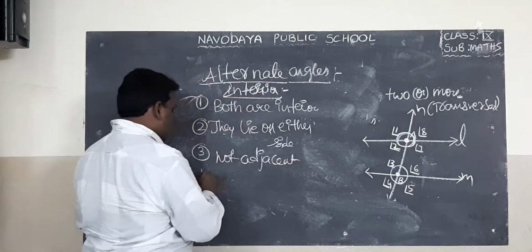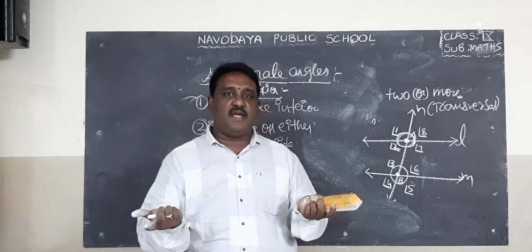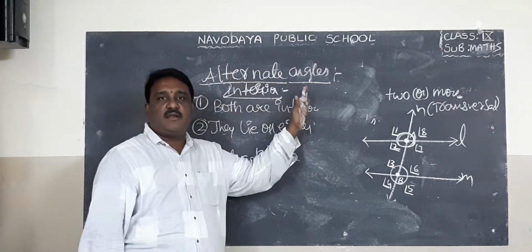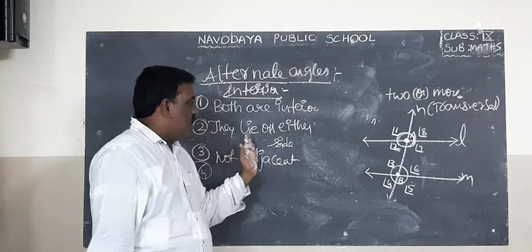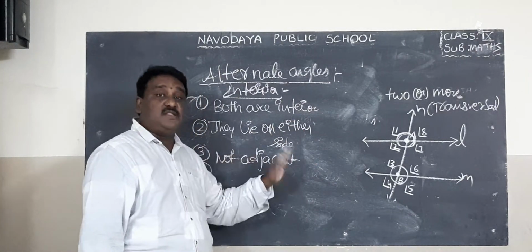They are not adjacent angles. So remember, they are not adjacent angles. Okay? First one is both are interior. Second one is they lie on either side of the transversal. Third one is not adjacent.